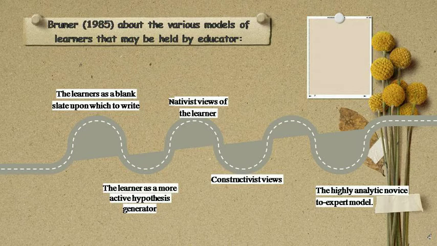The third, nativist views of the learner, which emphasize the presence of inherent categories or representations that organize experience. Number four is the constructivist view, in which the world is not learned or discovered but is created by the learner. And the last, the highly analytic novice-to-expert model. Okay,